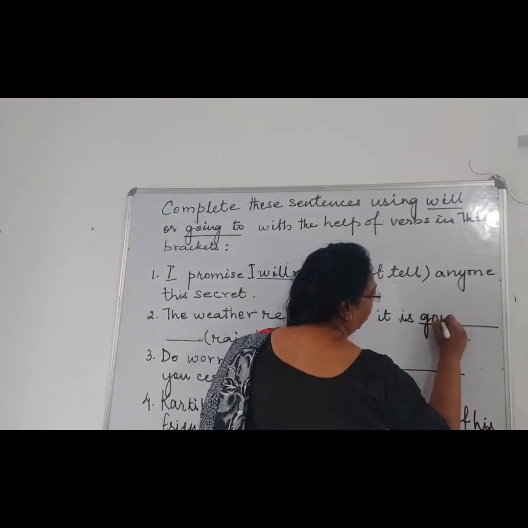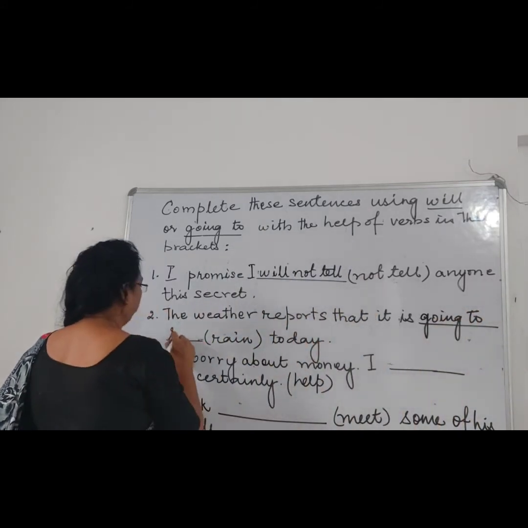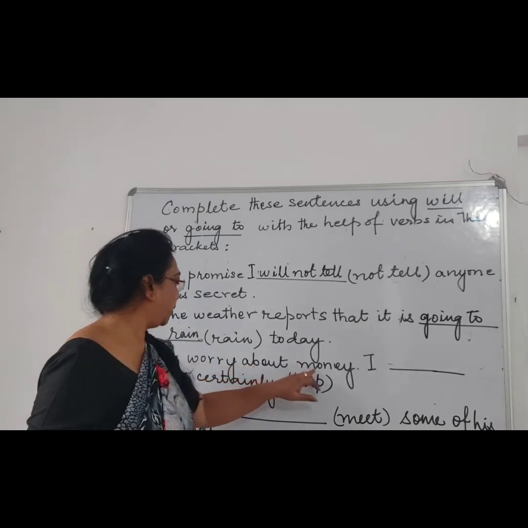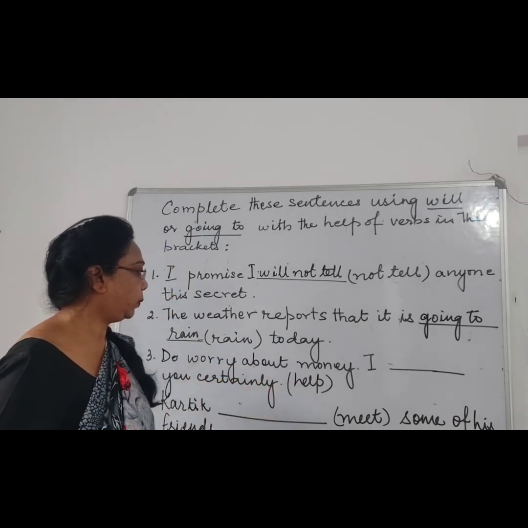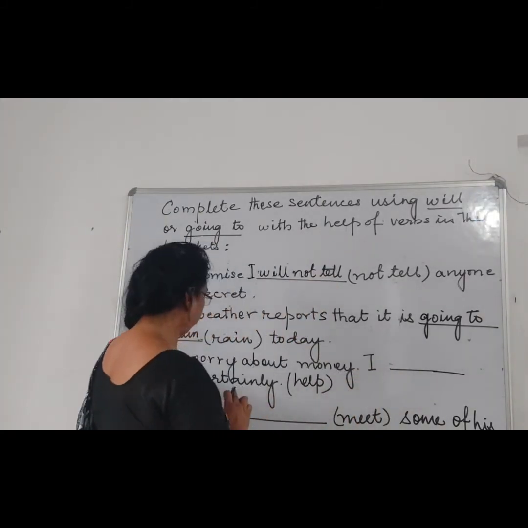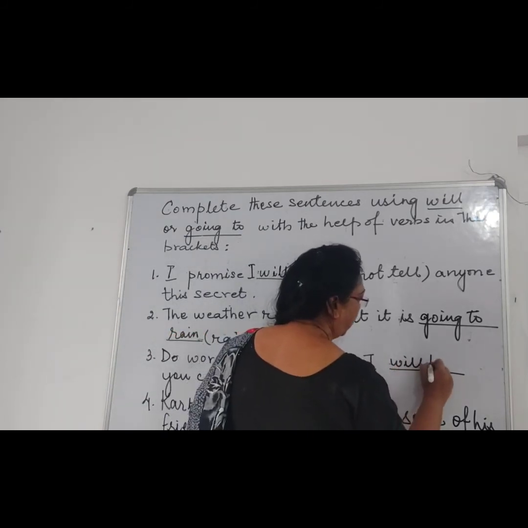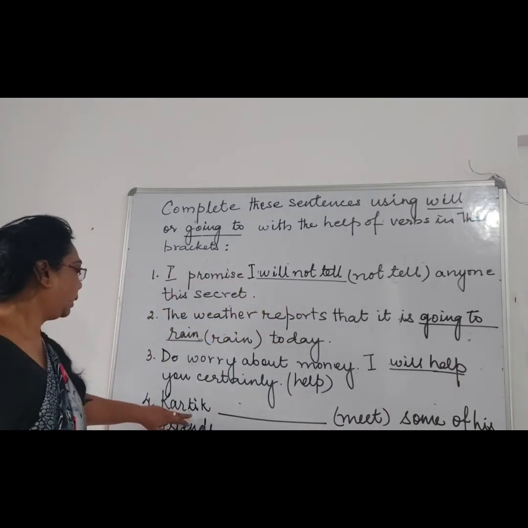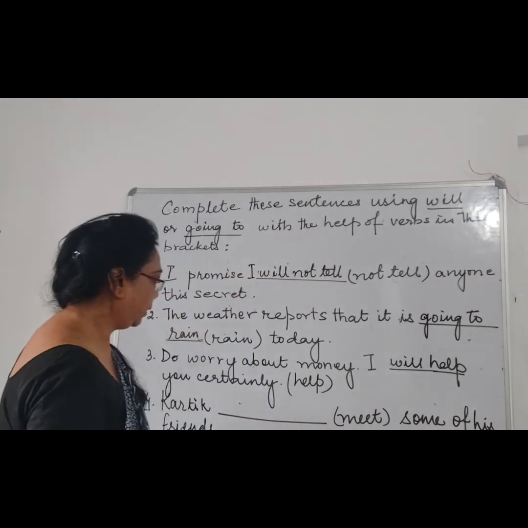It is going to rain today. Don't worry about money. I will certainly help you. Help is the word. I will help you certainly. Next: Karthik meets some of his friends.